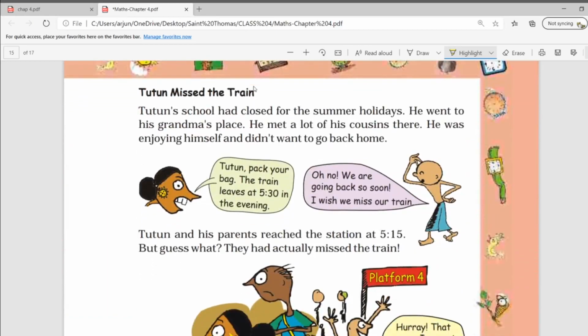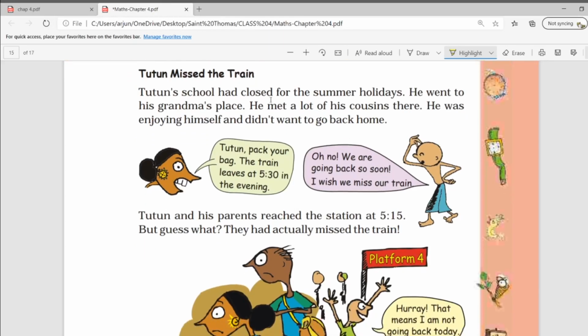Moving further, Tuntun missed the train. Now here one story is there. Tuntun missed the train. Tuntun's school had closed for the summer holidays. He went to his grandma's place. He met a lot of his cousins there. He was enjoying himself and didn't want to go back home.